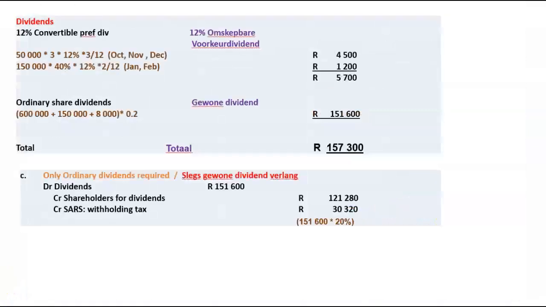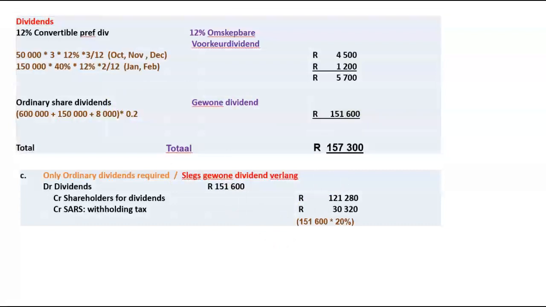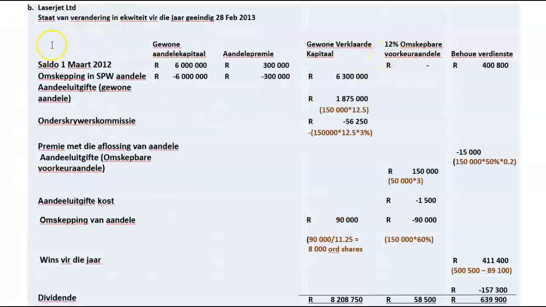So how many shares were in issue at the end of the day? 600,000 plus 150,000 plus 8,000. Remember, ordinary dividend is not time-based. Everybody who is entitled to the dividend will receive the full 20 cents per share, which makes up a total of 151,600.